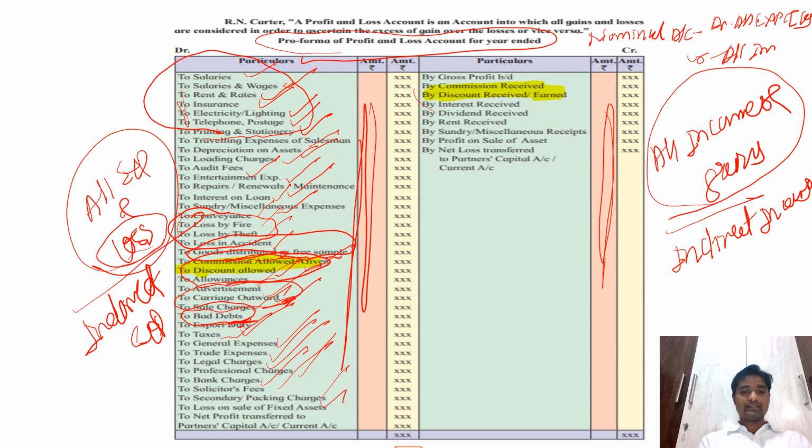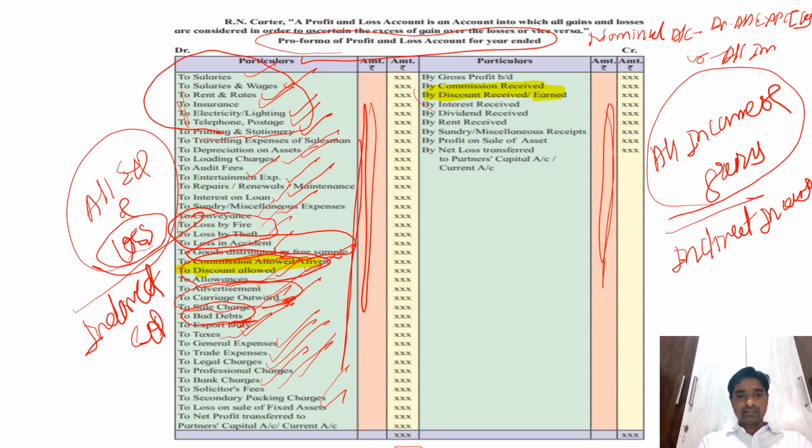Loss on sale of fixed assets. At the time of selling any one of our assets, if a loss is incurred, that loss is again an expense which is not directly related to the production. It is one of our assets which we want to sell, and on that asset if a loss is incurred, it is taken on the debit side. Sometimes a profit may be incurred, so if the profit is there it is taken on the credit side.